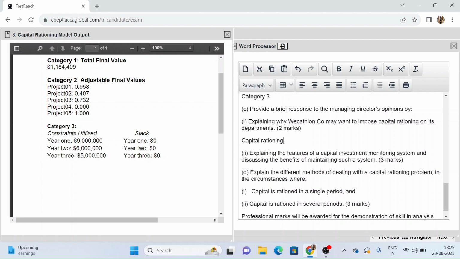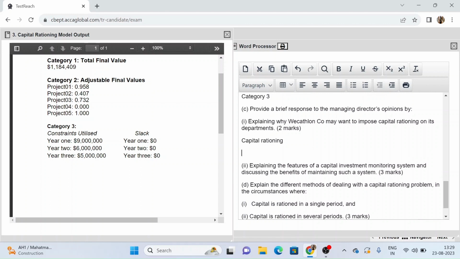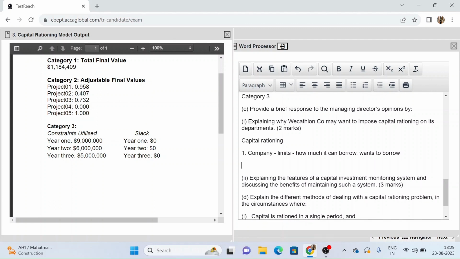So there can be reasons why this rationing has been put in place. So there may be capital budget limits placed by the company on the amounts that it wants to borrow or that it can borrow. So the company has limits on how much it can borrow and how much it wants to borrow. So this can be the first reason why they could have implemented this capital rationing in their departments.